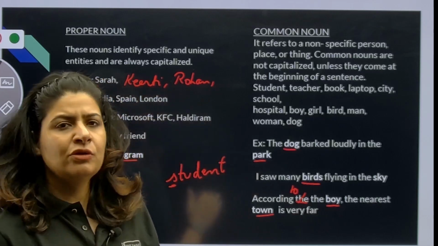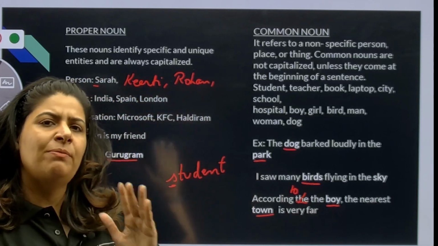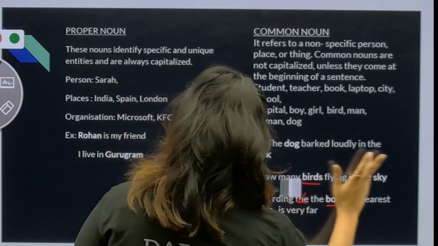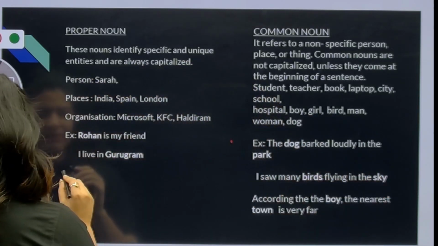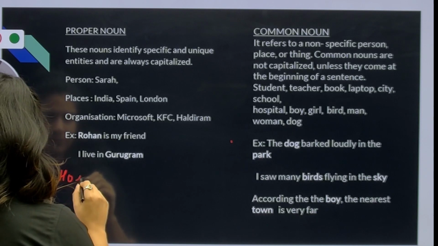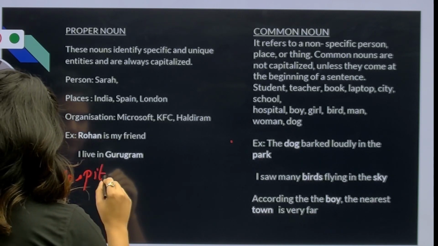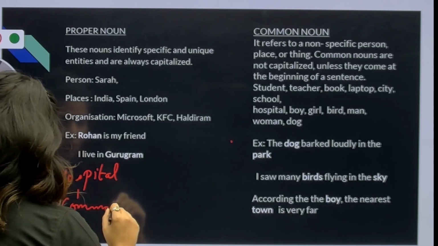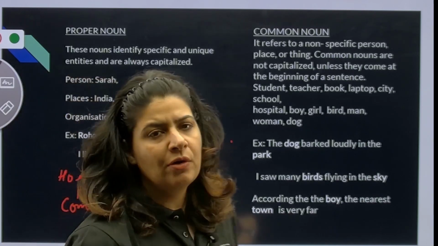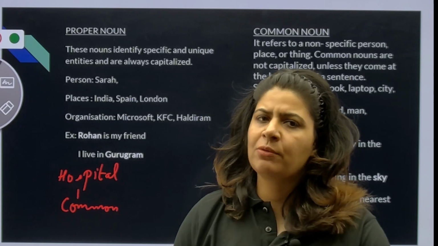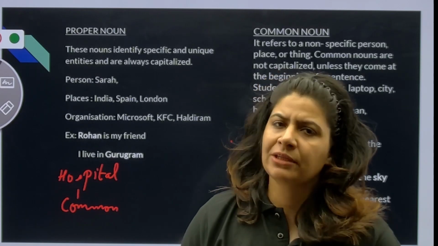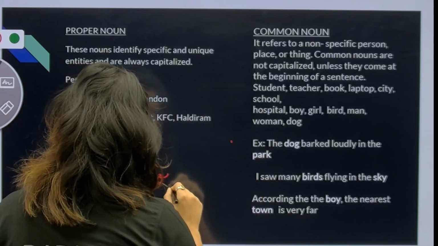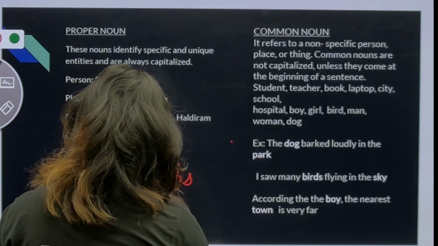So I can also change a common noun into a proper noun. How do we do that? Let's understand that. If hospital is my common noun and I have to give its proper noun, what will I say? So the proper noun will be Fortis Hospital.